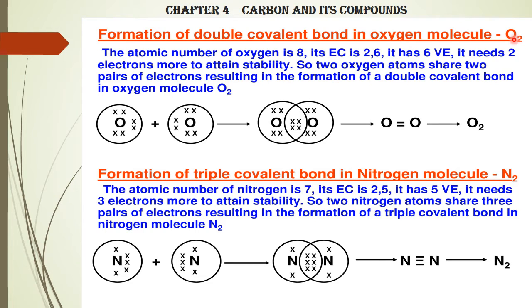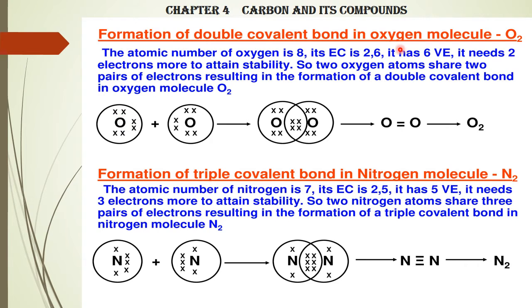Let's see how it shares. The atomic number of oxygen is 8. The electronic configuration is 2, 6. It has 6 valence electrons. See, the last shell has 6 electrons. That is called valence electrons. So it will need 2 electrons to attain stability. So 2 oxygen atoms share 2 pairs of electrons, resulting in the formation of a double covalent bond in oxygen molecule.